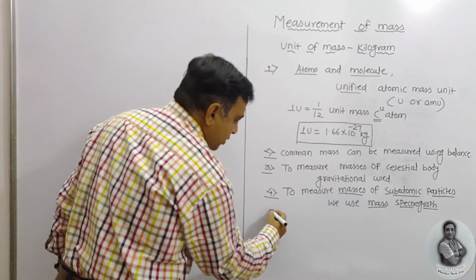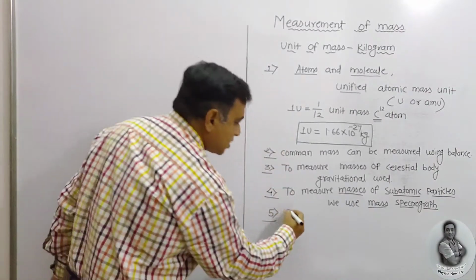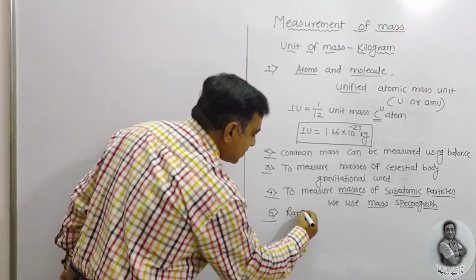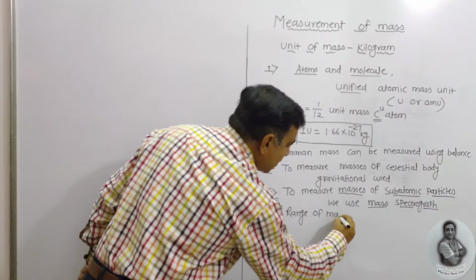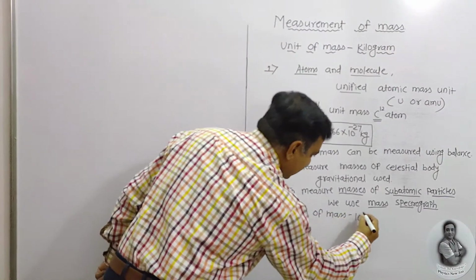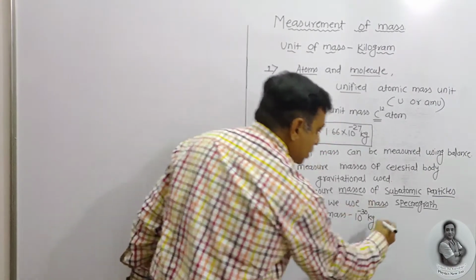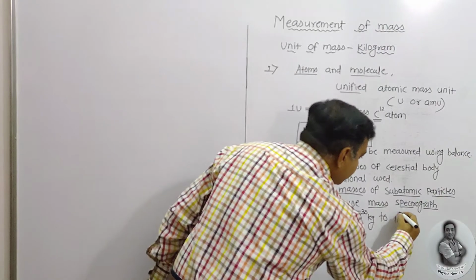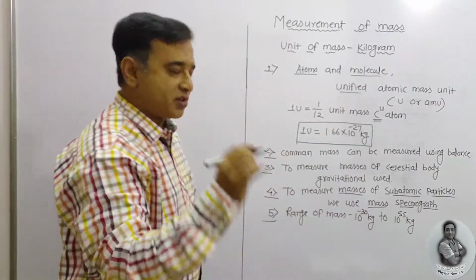And at the last point, what is the range of masses in the universe? The range of masses is starting from 10 raised to power minus 30 kilogram, the lowest, to 10 raised to power 55 kilogram, the biggest in the universe.